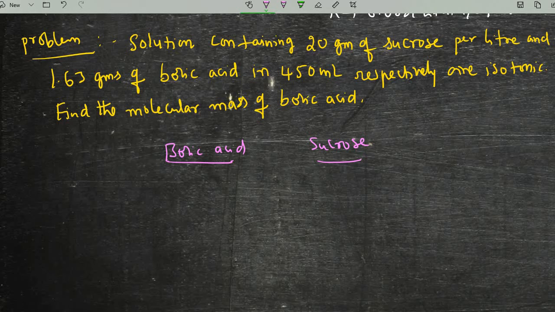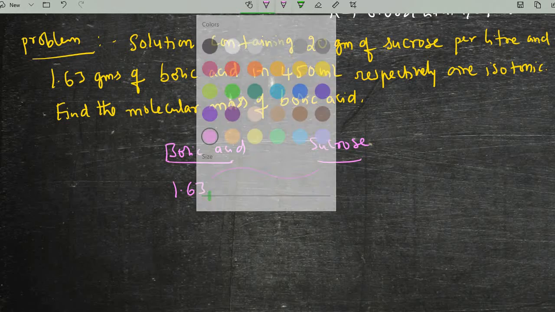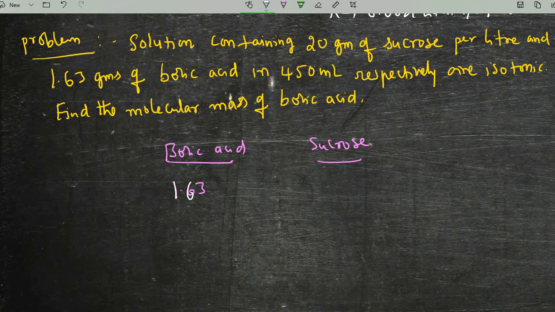The osmotic pressure is the same for both solutions. The concentration of boric acid, as per the previous problem I have done, is the mass of boric acid, 1.63 grams, divided by the molecular weight of boric acid, M, into 1000 by the volume of the solution, 450 ml.